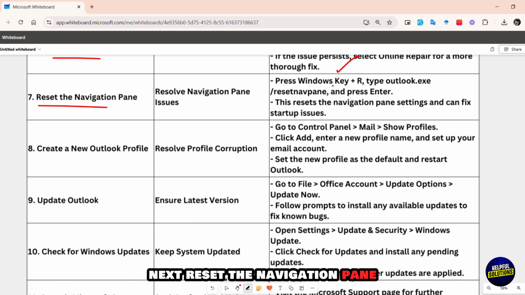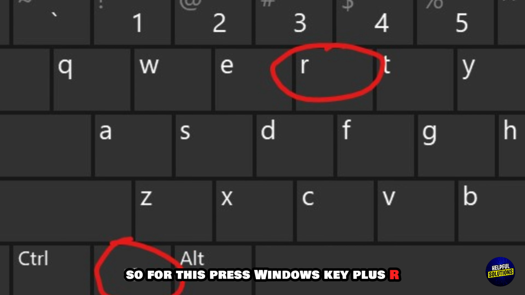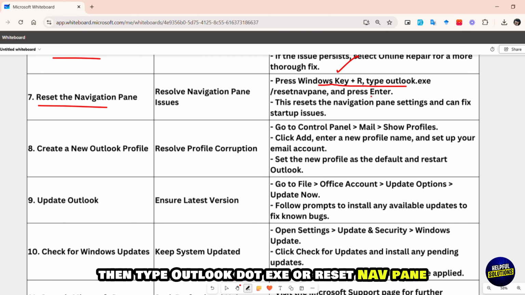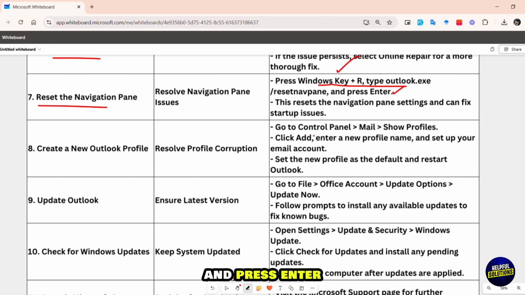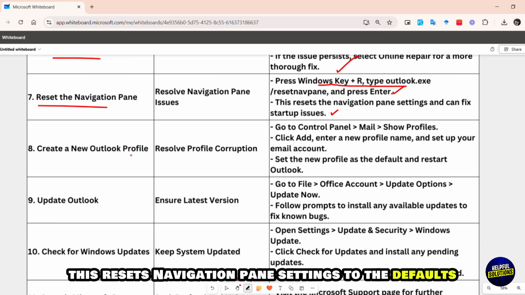Next, reset the navigation pane. So for this, press Windows key plus R, then type Outlook.exe /resetnavpane and press Enter. This resets navigation pane settings to their defaults.